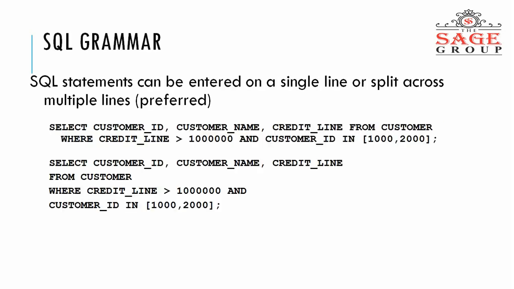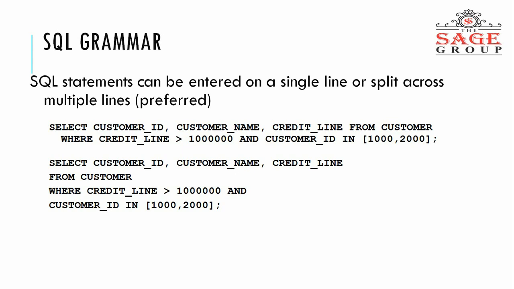Now some more things about the SQL grammar. An SQL statement can be entered on a single line or split across multiple lines. As you see in this particular slide: select customer ID, customer name, credit line from customer where credit line is greater than 10 lakhs and customer ID in 1000, 2000 semicolon.